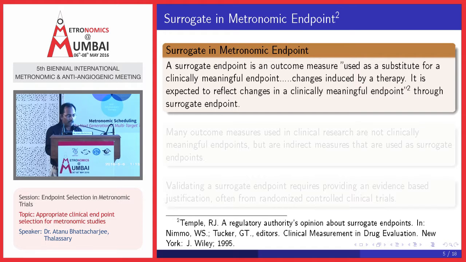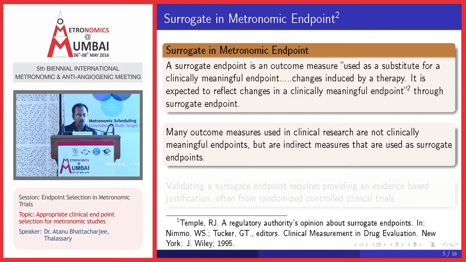Now see, everybody wants to get some quick results, because in any trial, any data, we always like to get quick results, and for OS we have to wait a long time. That's why it's required to consider a surrogate marker, and the definition of a surrogate marker says that it should equally reflect the change in the clinically meaningful endpoint, like OS.